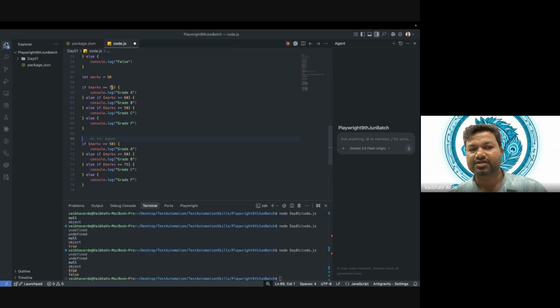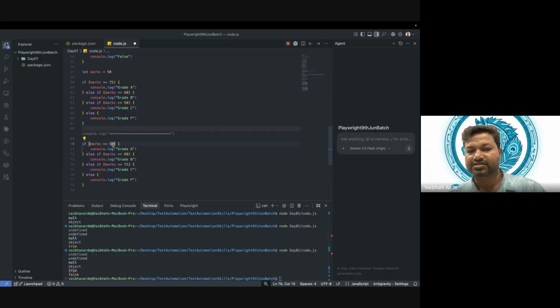And here we are saying if marks are greater than 75, then we have this grade, then this grade, then this grade. And here I say marks equal to 50. So is it going to give the same answer?